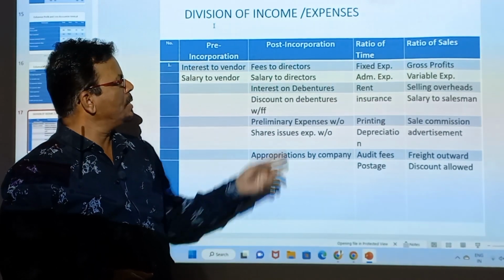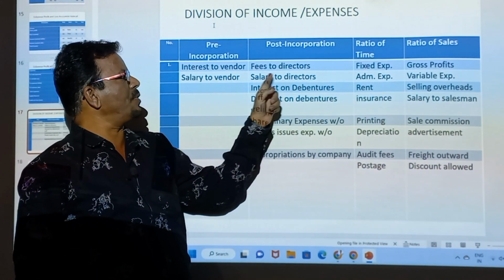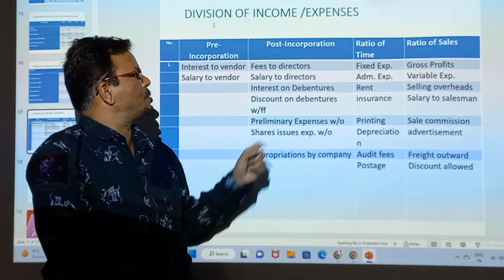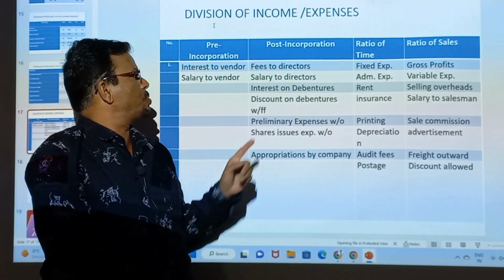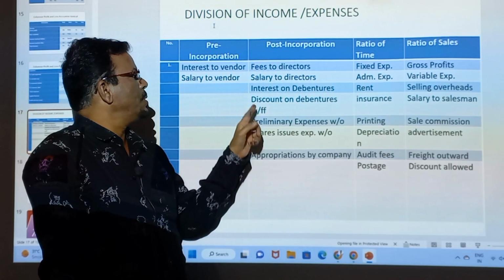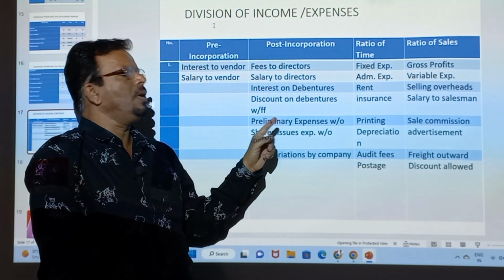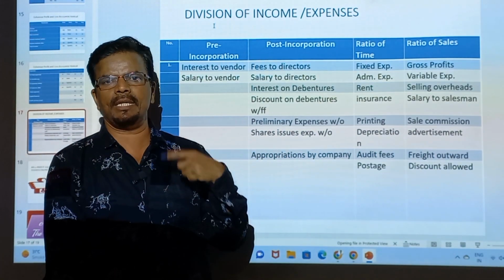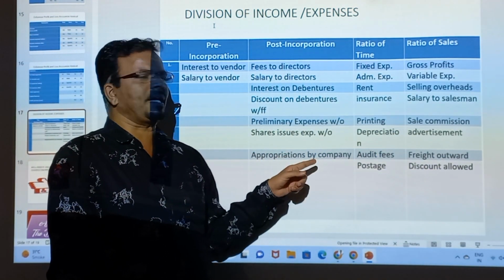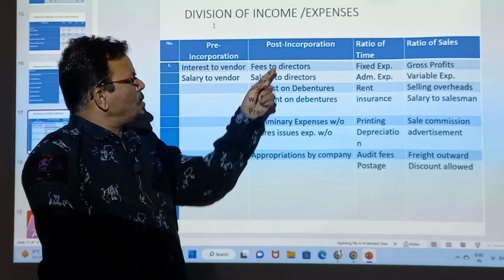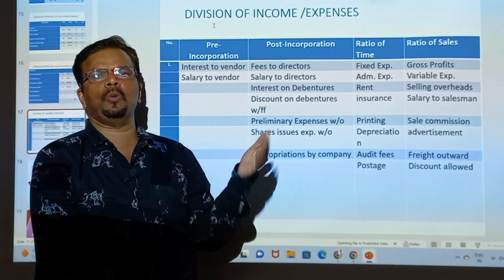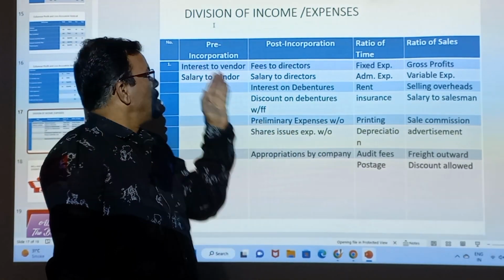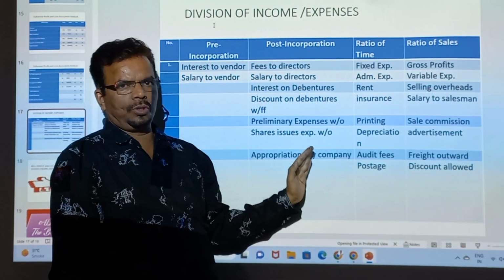Post में क्या आएगा? These are the items. So director fees always come in the post. Salary to director, post. Interest on debenture, post. Discount on debenture written off, post. Preliminary expenses, post. Share issue expenses, post. Appropriation by company, always post. So these expenses are not divided, but we have to write them in the post period. So this is pre, this is post.